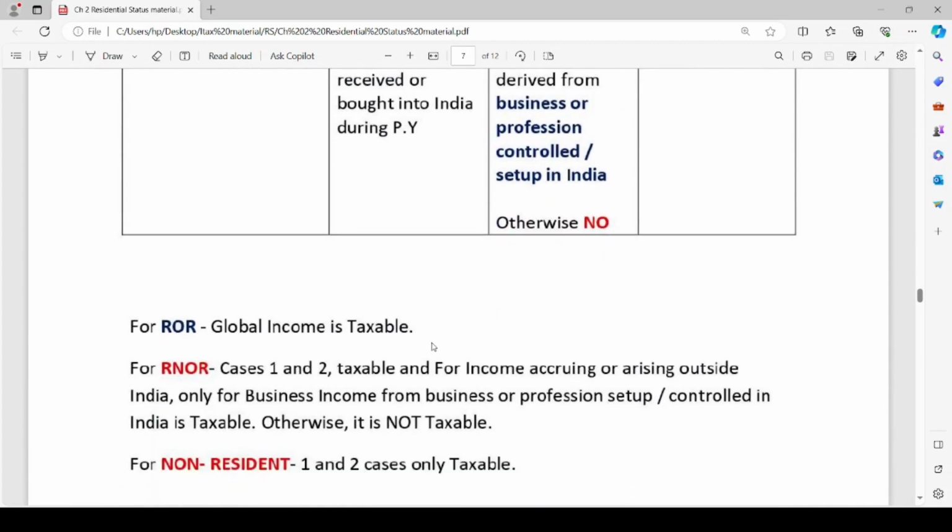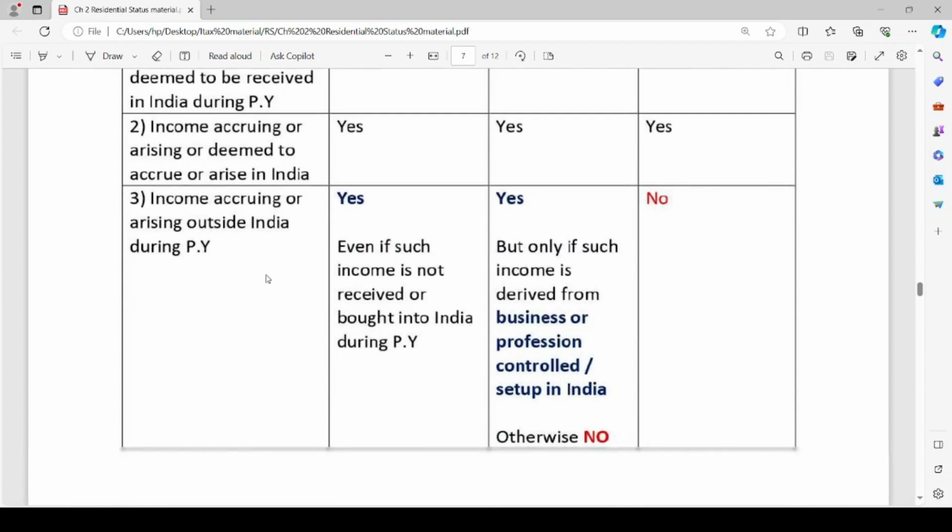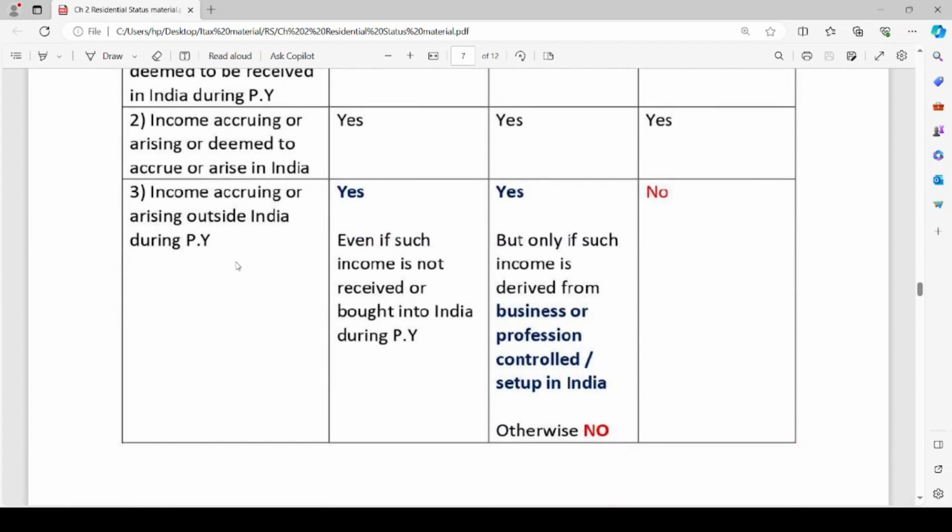In case of RNOR, incomes which are received or deemed to be received in India and incomes which are accruing or arising or deemed to accrue or arise in India are taxable. Similarly, in case of RNOR, incomes accruing or arising outside India during the previous year are taxable only if they are derived from business or profession which is controlled or set up in India. Otherwise, it is not taxable.